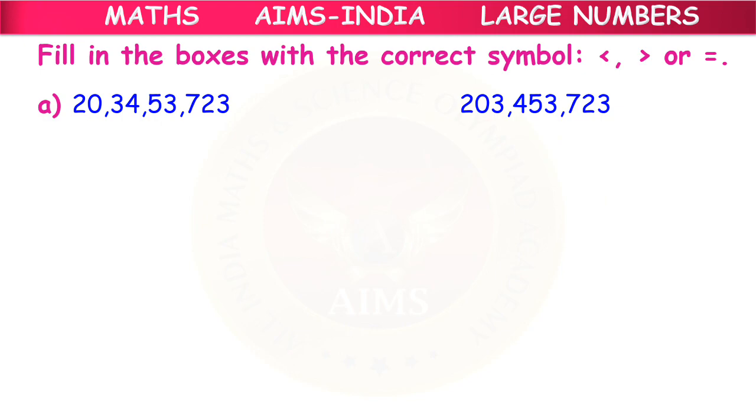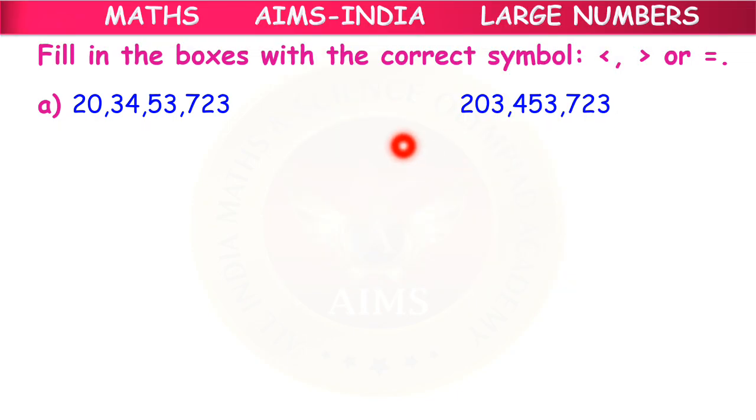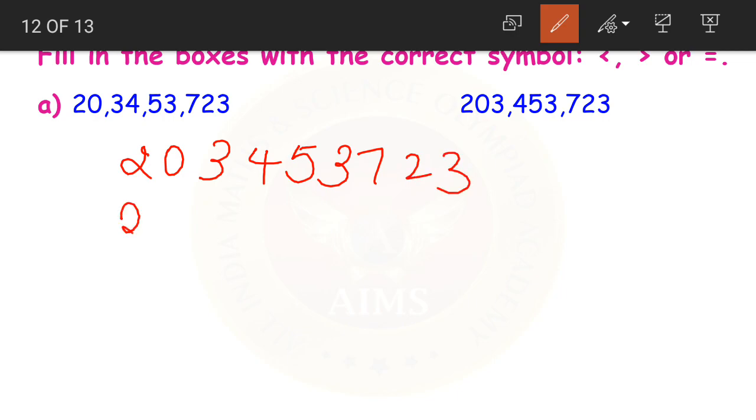Fill in the boxes with the correct symbol: less than, greater than or equal to. Now look at this. This number is in the Indian system and this number is in the international system. What they are asking you is to find out which of the both numbers is the lesser one or if both the numbers are equal. Now how do we do this? Simply write both the numbers one below the other without any commas.